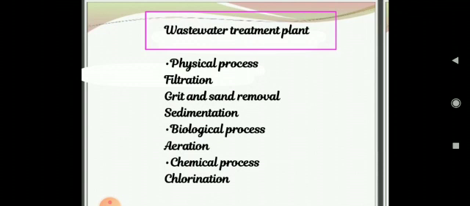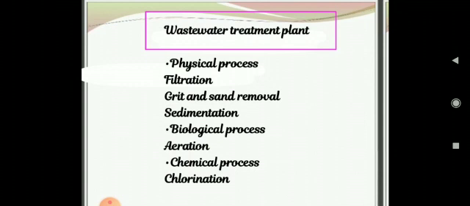Now, if we talk about grit and sand removal, see the wastewater is slowly passed through the sedimentation tank, right? So in this, grit, sand, and pebbles settle down at the bottom. Now, if we talk about sedimentation, the water is then sent to the sedimentation tank, and the solids such as feces settle at the bottom, right? And the floatable impurities such as oil and grease float on the surface. So a skimmer removes the floatable impurities, then now the water is called what?